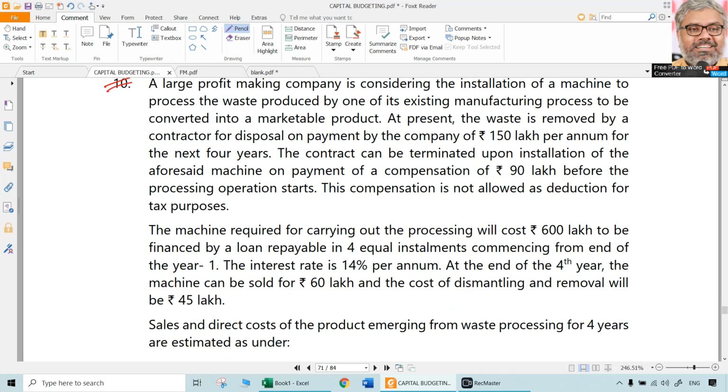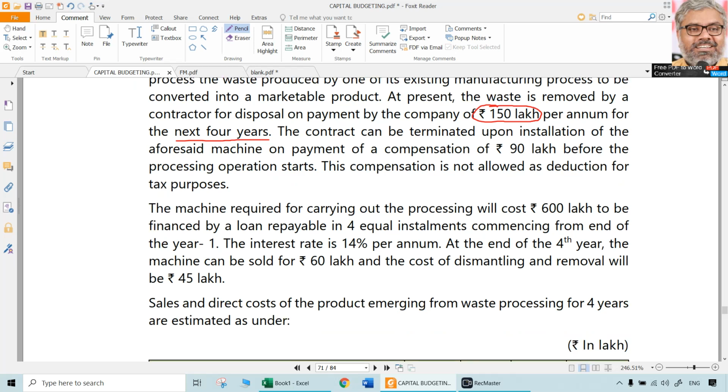At present, the waste is removed by a contractor for disposal on payment by the company of 150 lakhs rupees per annum for the next 4 years. So that means the company is not making any money. On the other side, it is incurring cost because of this waste disposal, where it has to pay. Already it has a contract with some contractor where it has to pay 150 lakhs per annum. Now, the point we have to understand is, once we have our own waste management system and this machine, this contract need not be there, which means we can save 150 lakhs. The company can save 150 lakhs each year.